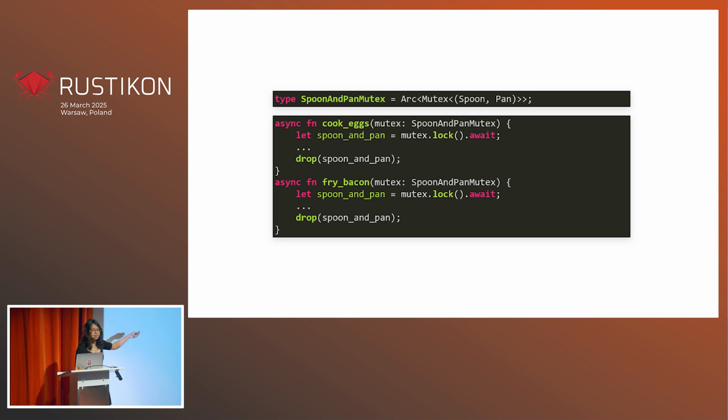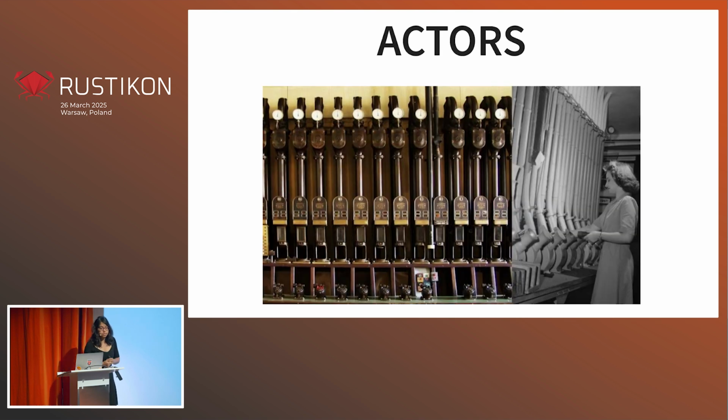This is a bit dissatisfying because if I told you that you needed a pan to crack an egg, you would look at me very strangely. But it does get around our concurrency bugs. Another thing we could look into, if we're going down this route, is to use actors. So who knows what an actor is? Who has a rough idea? Okay, fair few people.